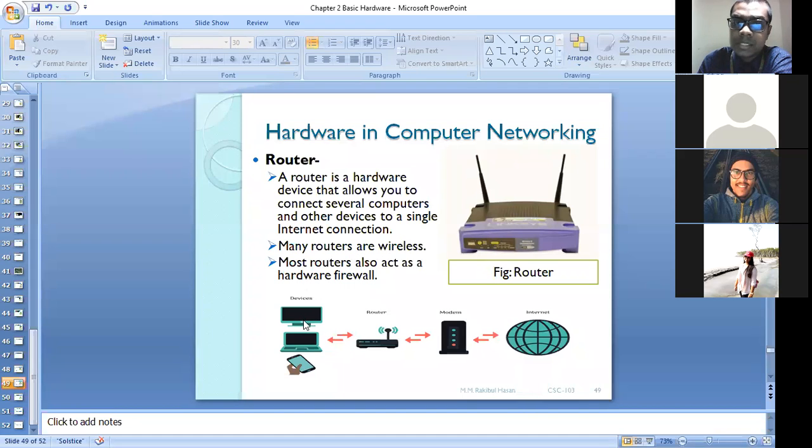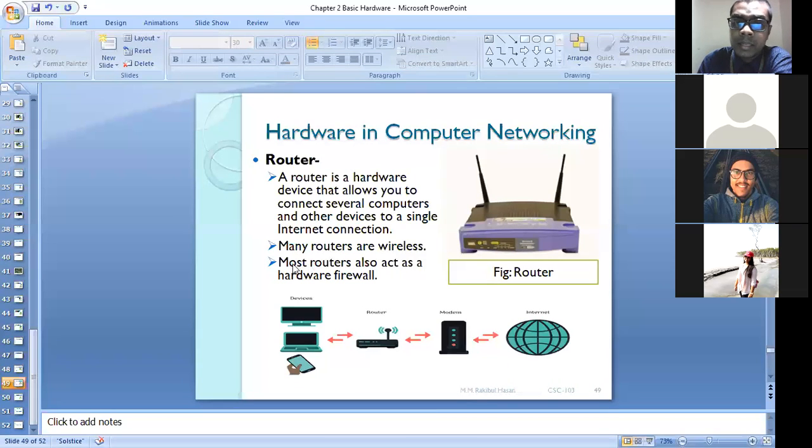Here you can see this is basically giving wireless facility. We need not connect this mobile phone or this laptop through a cable. Without cable, we can also connect it with our router.